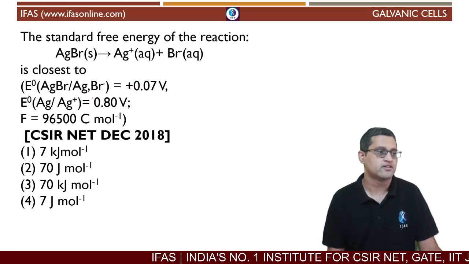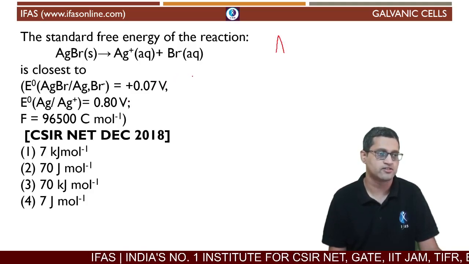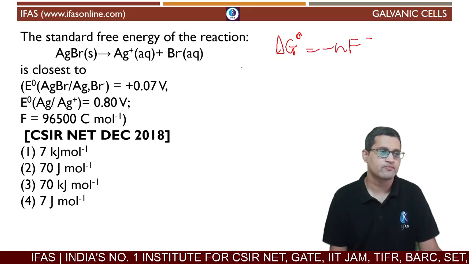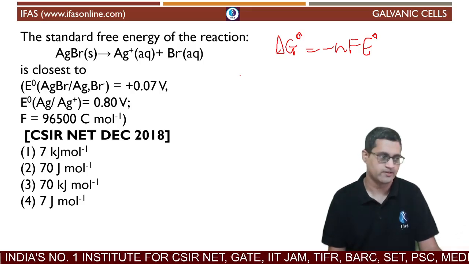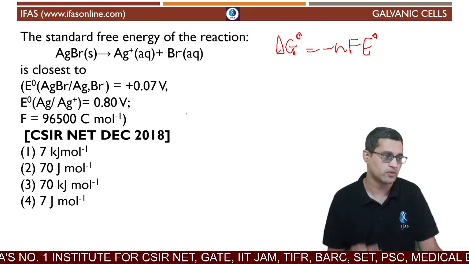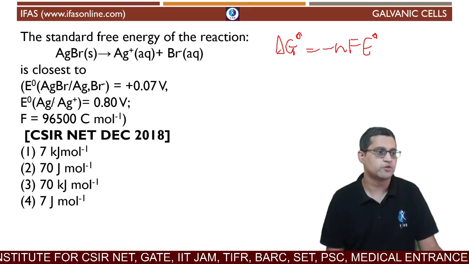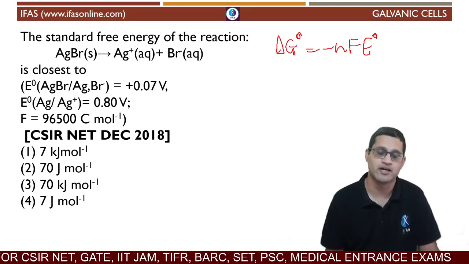Now, to calculate the free energy, delta G naught is equal to minus nFE naught, and this E naught value is something that we need to calculate. All right, now how do we go about doing that? If you look at this first E naught value that we have been given, AgBr giving Ag and Br minus.